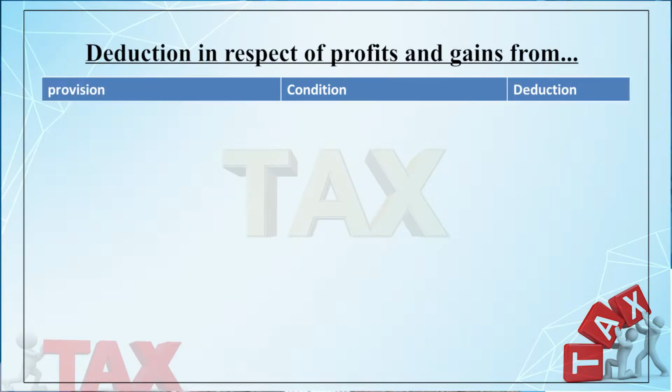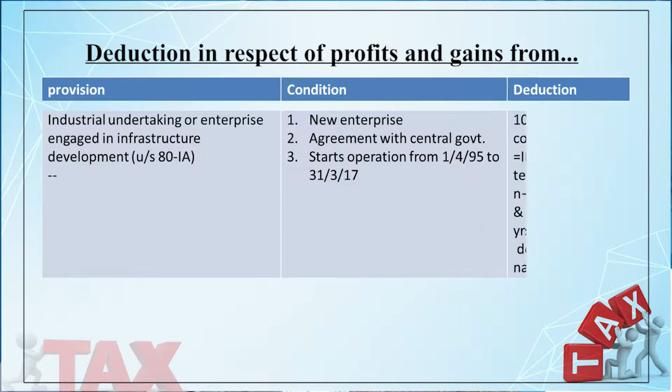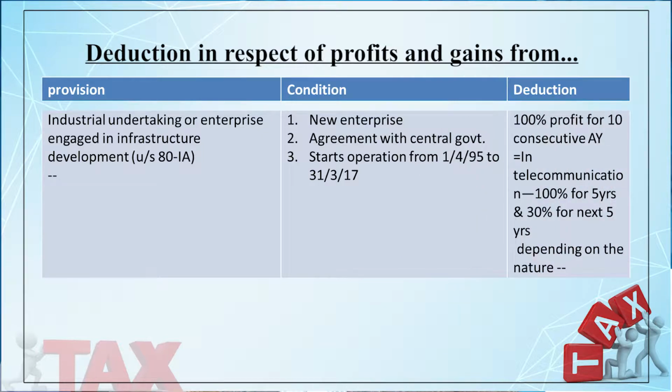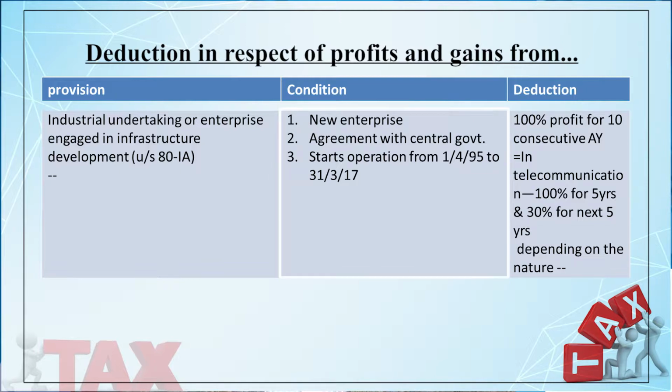So, to avail the deduction under Section 80IA, the companies have to fulfill certain conditions. I have shortlisted the conditions here. If you follow the chart, you can get. Condition for 80IA is that it should be a new enterprise, there should be an agreement with the central government, and it starts operation from 1st April 95 to 31st March 2017.